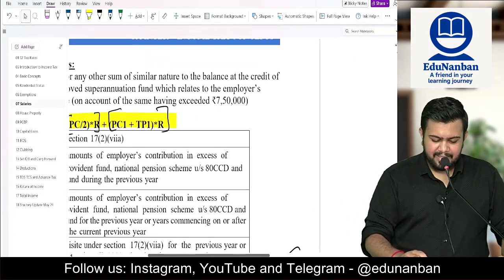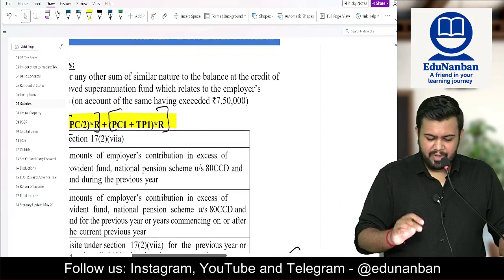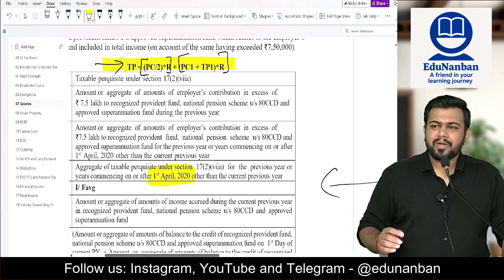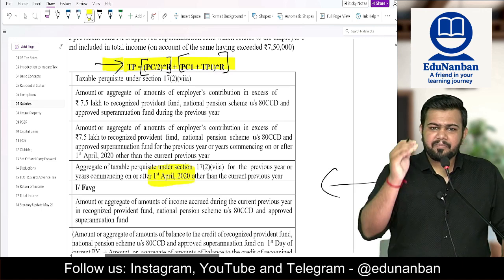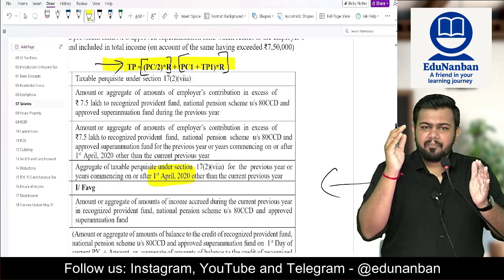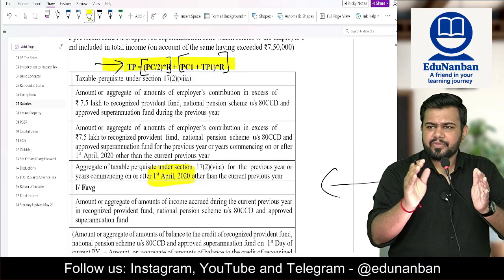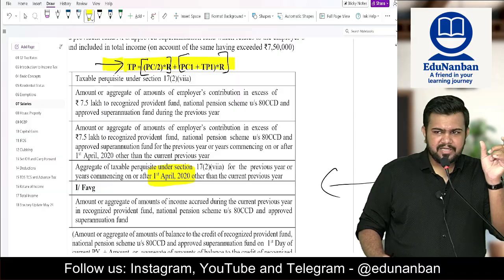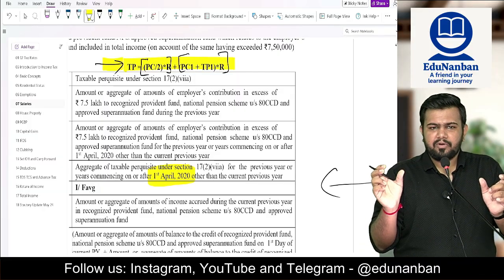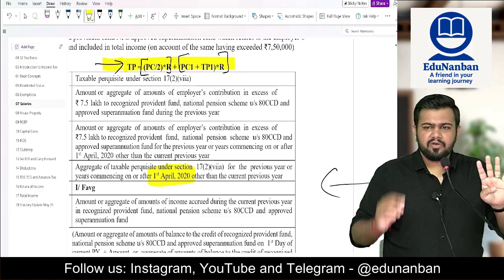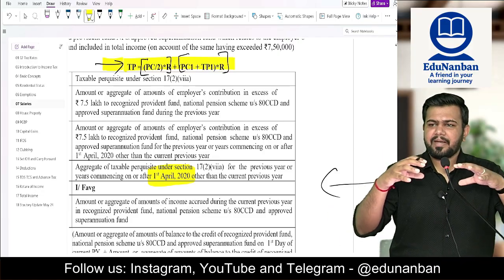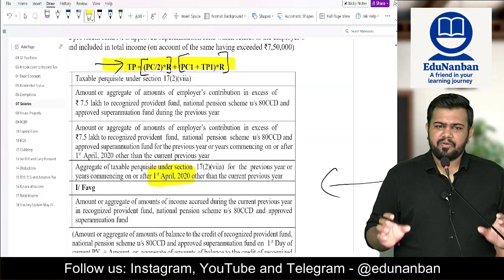Now sir, what is this PC1 and TP1? Answer is, this section was applicable from 1/4/2020 onwards. So from previous year 2021 onwards, for all the previous years before the previous year relevant to you, that is 24-25, so previous years 20-21, 21-22, 22-23, 23-24, for all these 4 years, what was the PC and what was the TP? You have to take everything combined. This is PC1 and TP1.